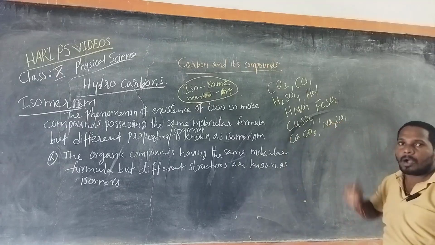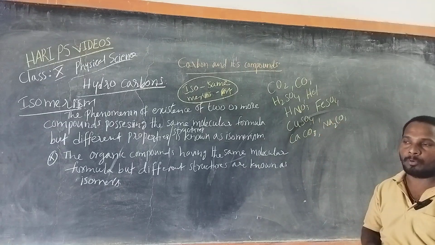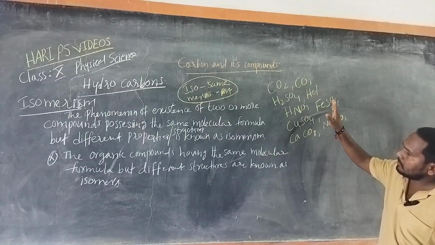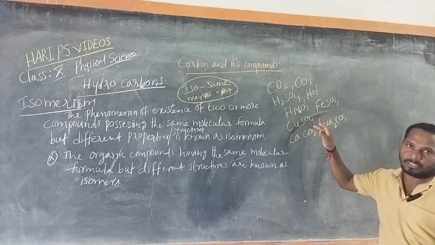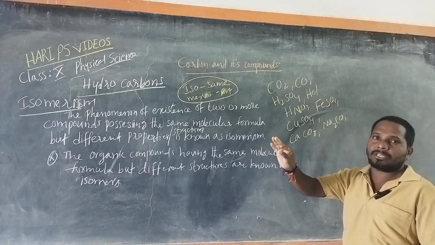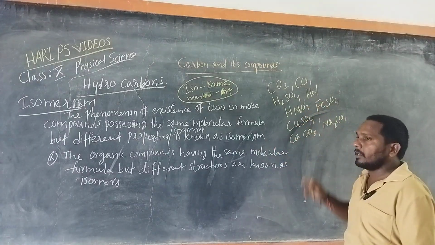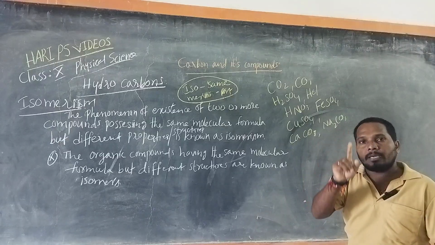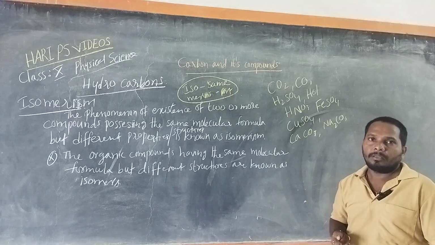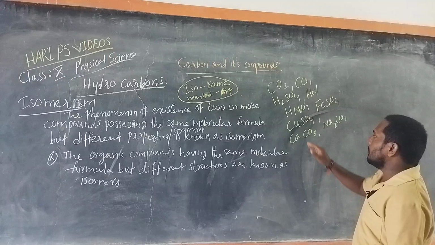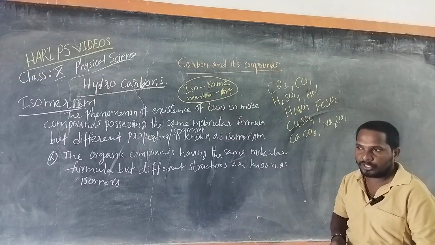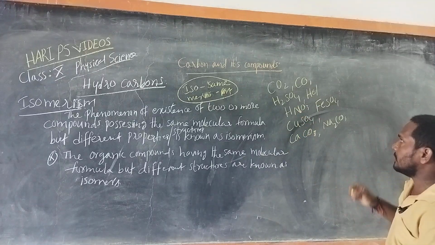These are inorganic compounds, so they have only one structure. We have no such inorganic compound with the same molecular formula but different structures or different character.